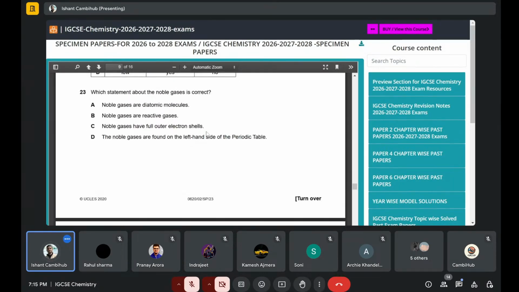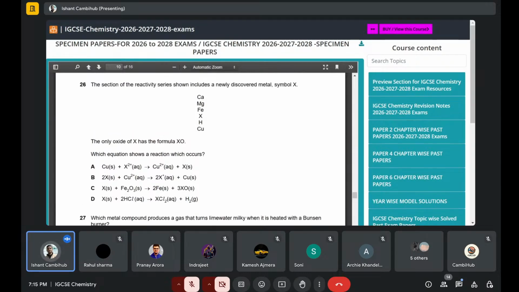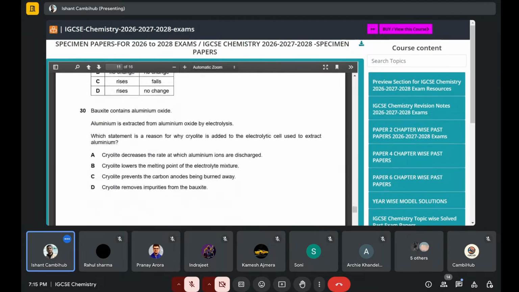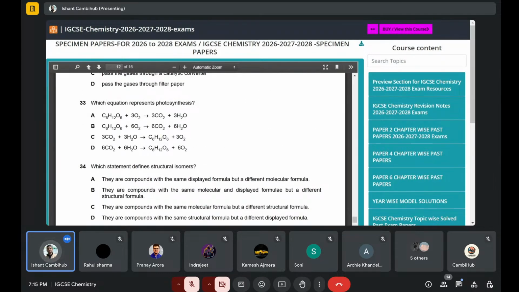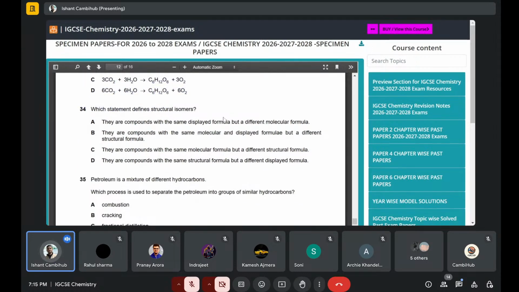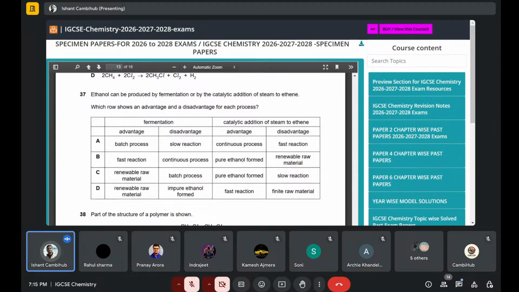Then noble gases. This is a property of metal. Bauxite. Then this one, photosynthesis and respiration. You have to keep in mind that CO2 plus H2O will be given for photosynthesis, but respiration is the other way around, C6H12O6 plus like that. Then structural isomer definition. These are all petroleum. Then this one you have to know by heart: there's a table in the chemistry textbook in this part where they have given the difference with fermentation, what the advantages and disadvantages are, and catalytic addition.